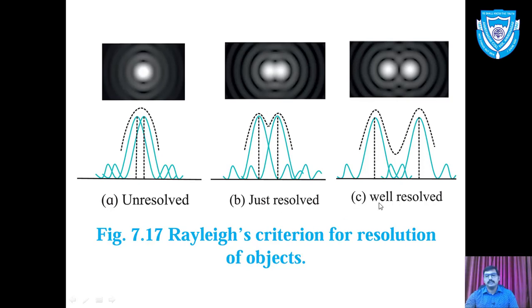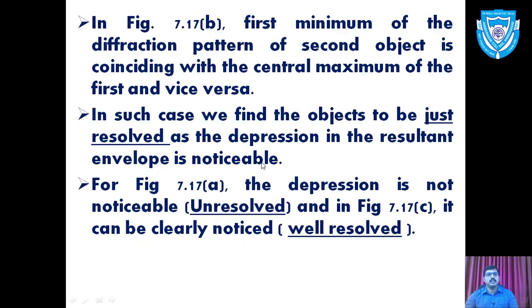Now in the third figure, figure C, the two objects are well separated, and the diffraction patterns of the two are again seen separate. There is a wide distance, or much spacing, between the central maxima of the first and the central maxima of the second. So we clearly see two objects which are seen separate. This condition is called well resolved. This will be understood again in the next slide.